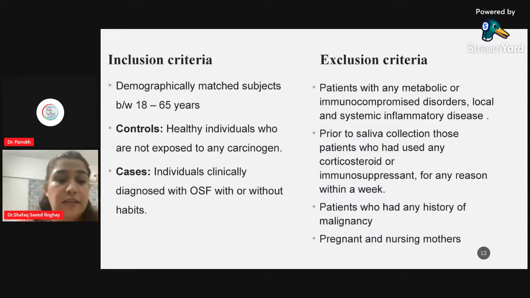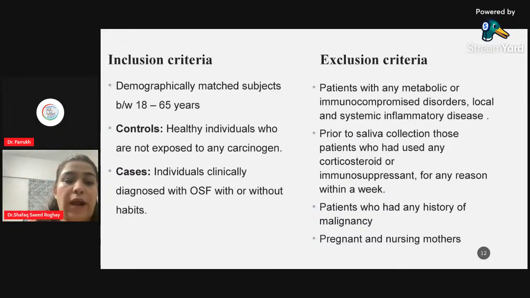So the subjects which I included were demographically matched subjects, that is, they were of the age range of 18 to 65 years of age, and the controls were taken as the healthy individuals who were not exposed to any of the carcinogens, whereas the cases were the individuals who were diagnosed with OSF with or without habits. It depends, because I needed to see that in patients with OSF, what was the level of BFGF, and without habits, what was the level.